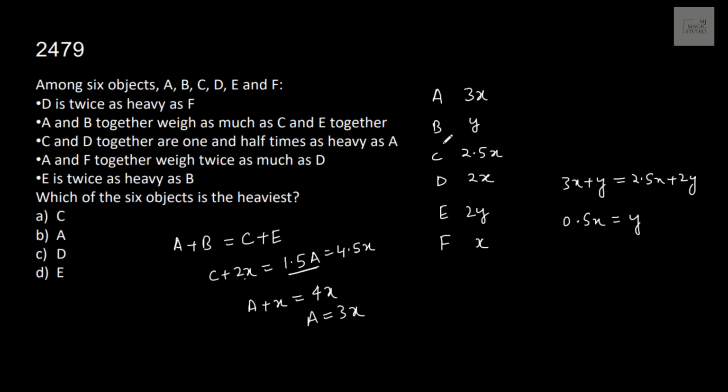0.5x is equals to y. That means B is x by 2, and then E is 2y. 2y will be equals to x. So these are the final weights. Question: which of the 6 objects is the heaviest? 3x is the heaviest. A is the heaviest. Option B is the answer.